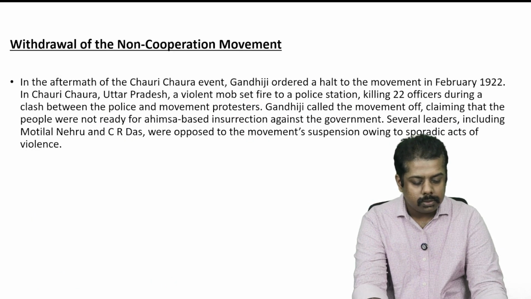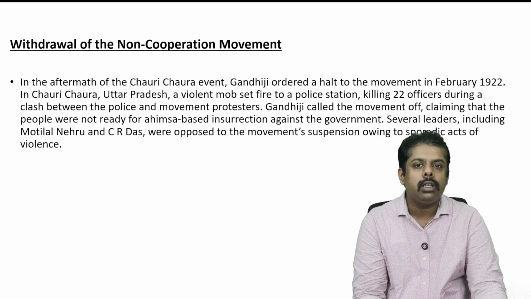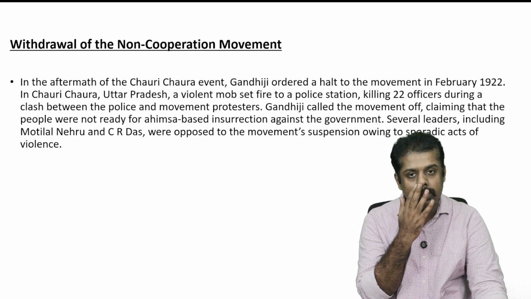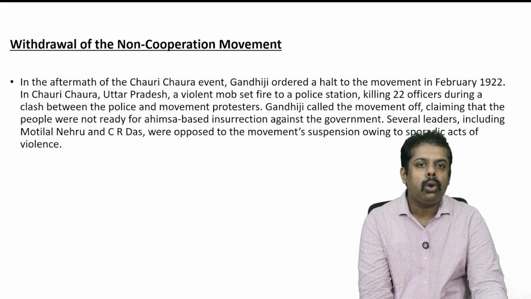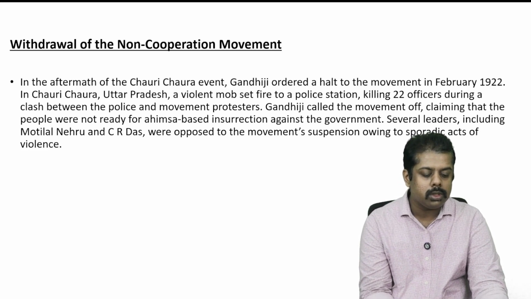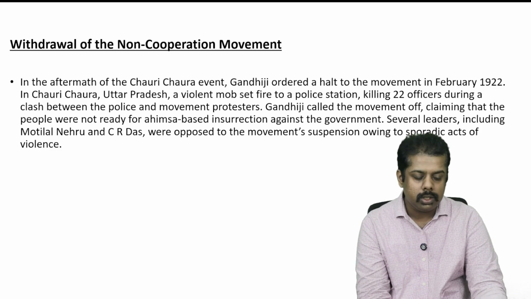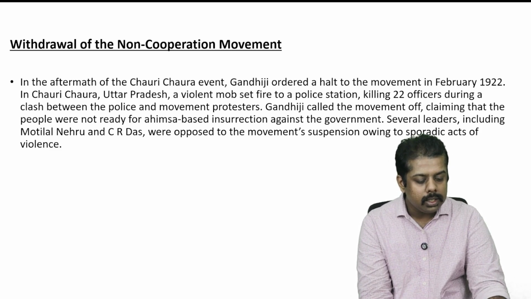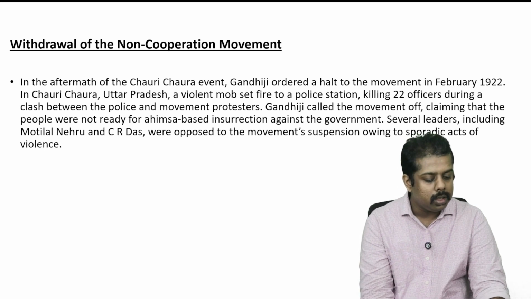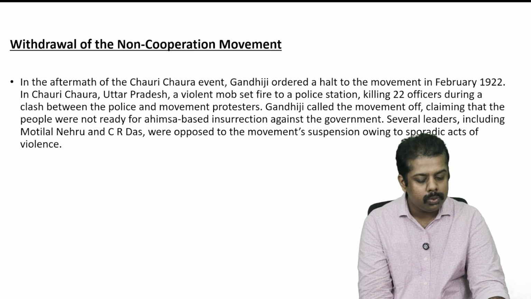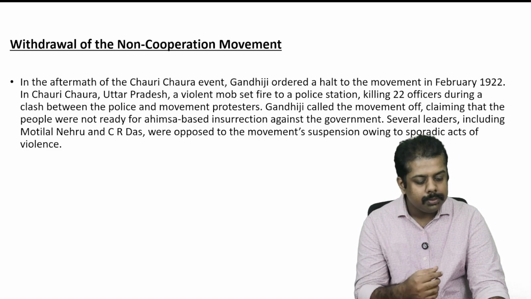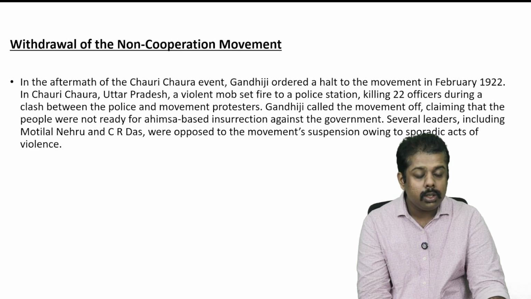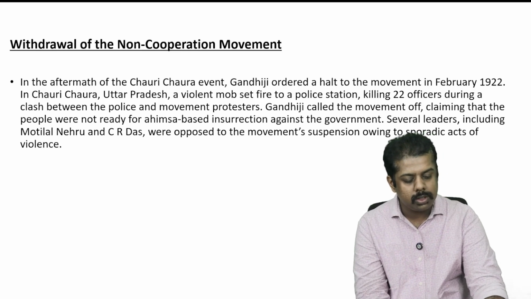Okay. Now, why was this non-cooperation movement withdrawn? That was also a reason, as we know, that after a point of time, this non-cooperation movement was withdrawn. The basic reason was the Chauri Chaura event. Gandhiji had ordered a halt to the movement in February 1922 in Chauri Chaura, which is in Uttar Pradesh. A violent mob set fire to a police station, killing 22 officers during a clash between the police and the movement protesters.